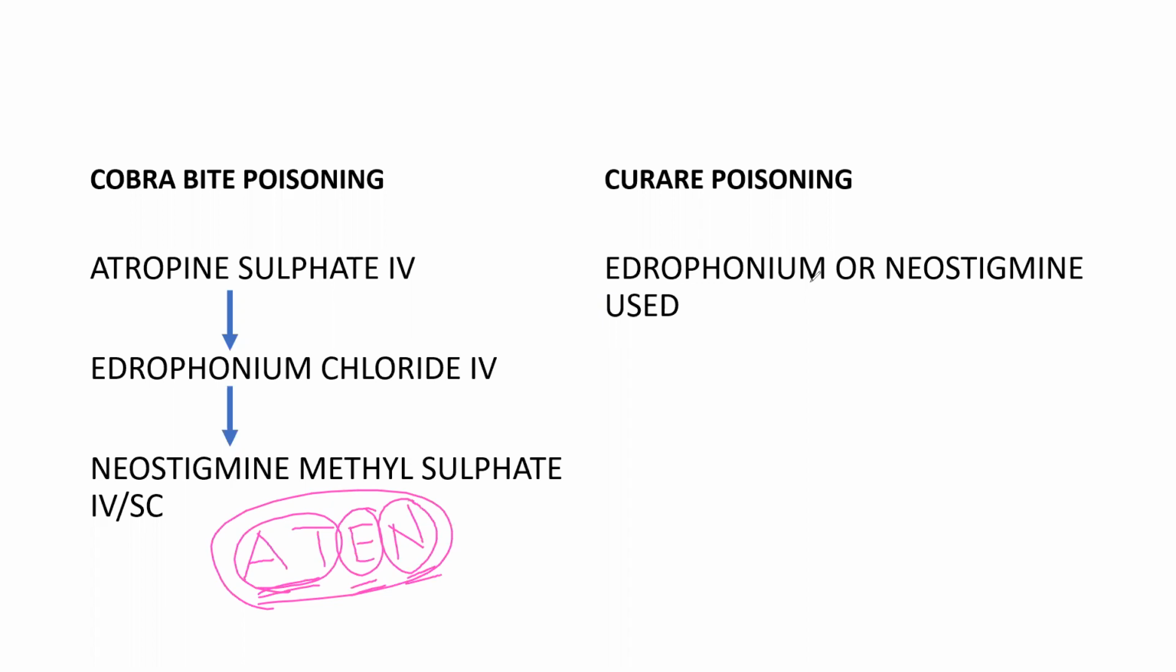And next, coming to curare poisoning, if we give extra doses, heavy doses of those neuromuscular blocking agents, we'll use just edrophonium and neostigmine in order to reverse those effects. So we will give these reversible anticholinesterases. And coming to Alzheimer's disease, we'll use three drugs: donepezil, rivastigmine, and galantamine. These are the drugs which increase the acetylcholine level, which is used in Alzheimer's disease.